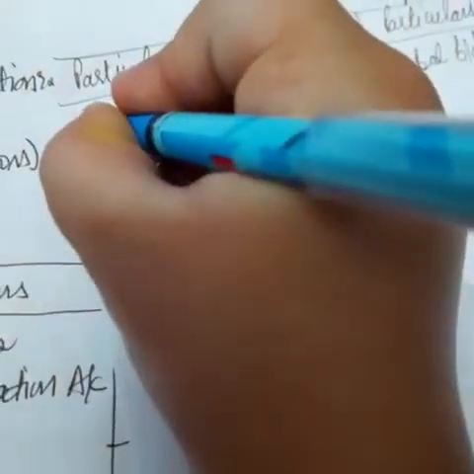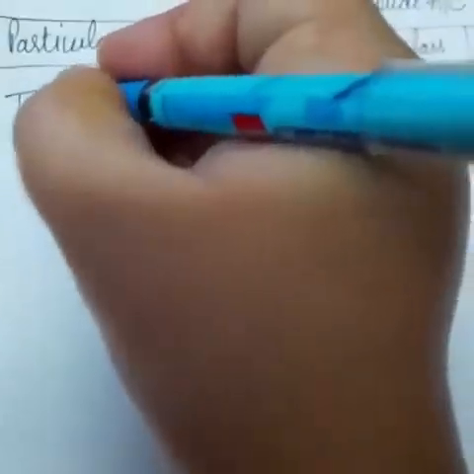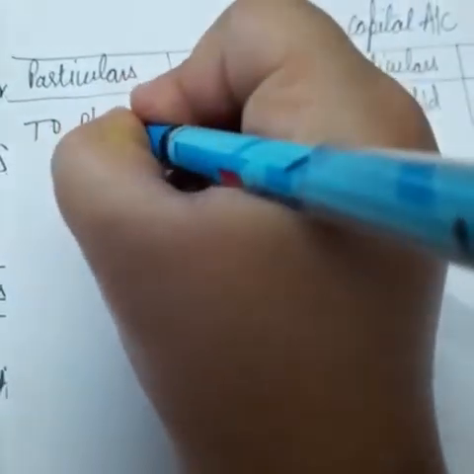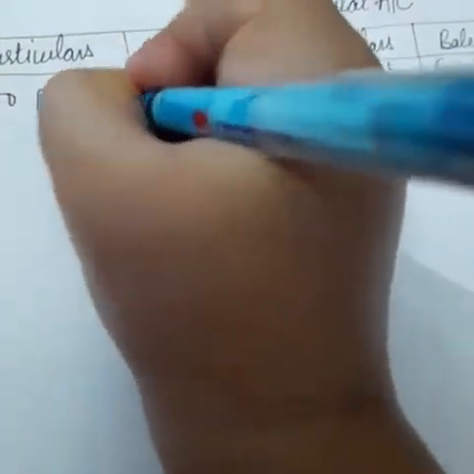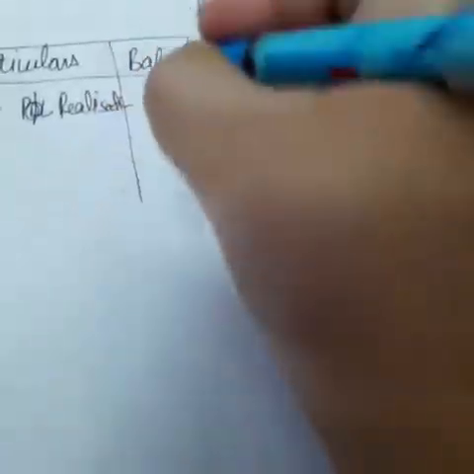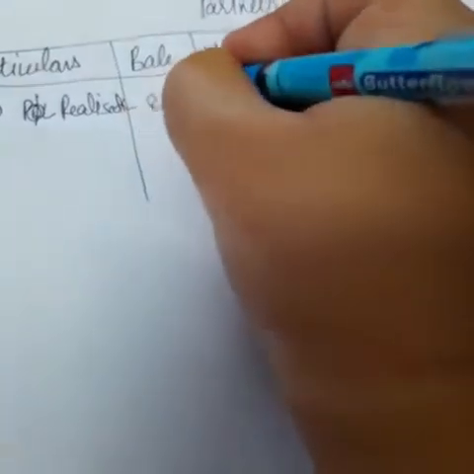On the debit side we will record the loss, that is the balance of realization. We will write here to realization. What is the balance? 8,250, 8,250.